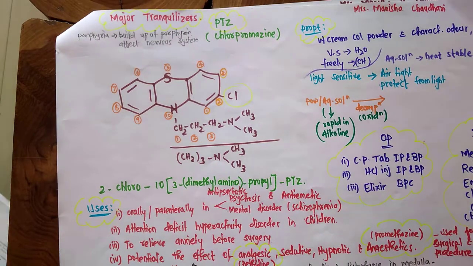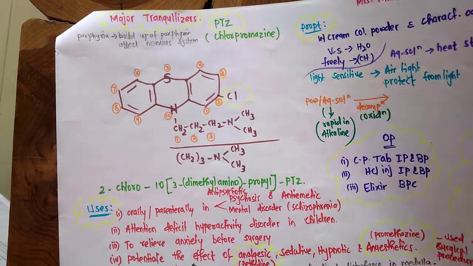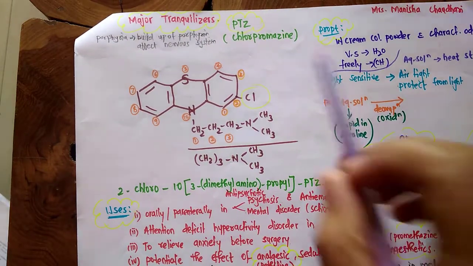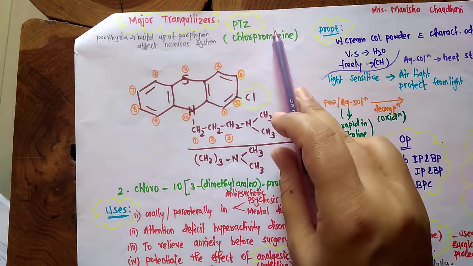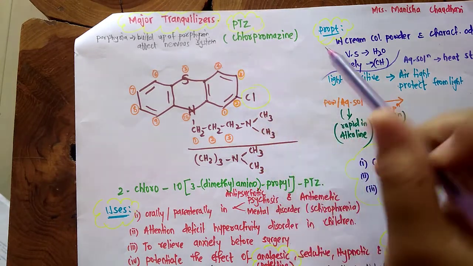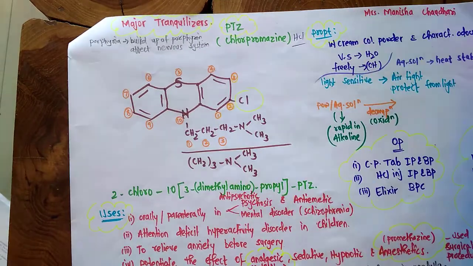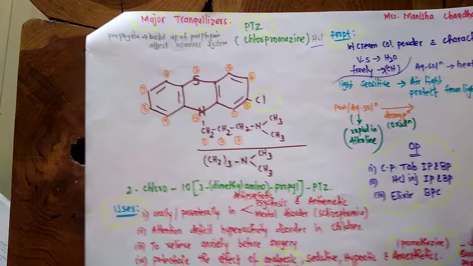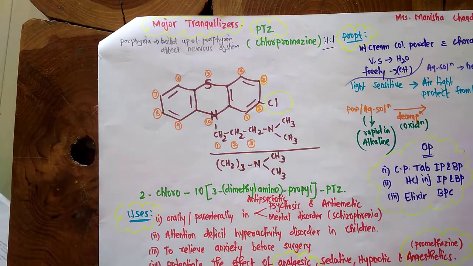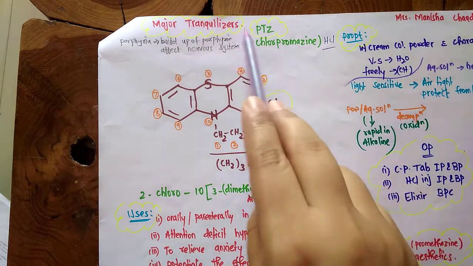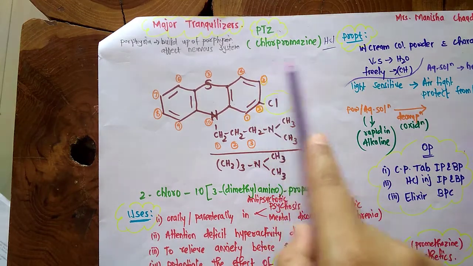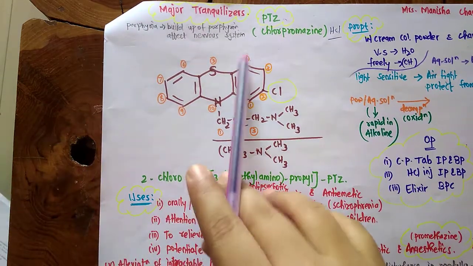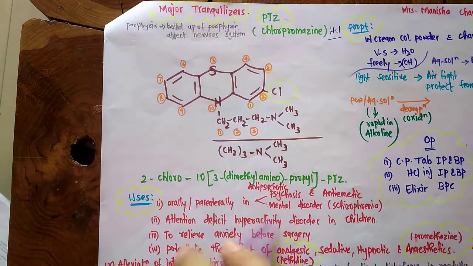Then, coming towards the next class, that is major tranquilizers. As you all know, major tranquilizers include two classes. One is phenothiazine, whose drug is chlorpromazine hydrochloride, and the other class, butyrophenone, includes the drug haloperidol. So first we will see the phenothiazine class, that is chlorpromazine hydrochloride. We will see the structure first and the chemical name.